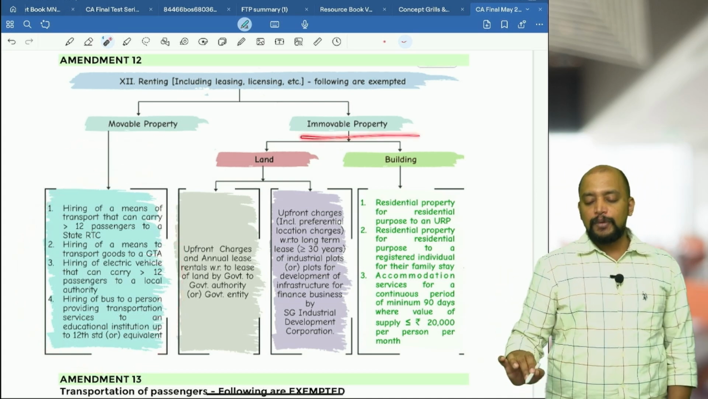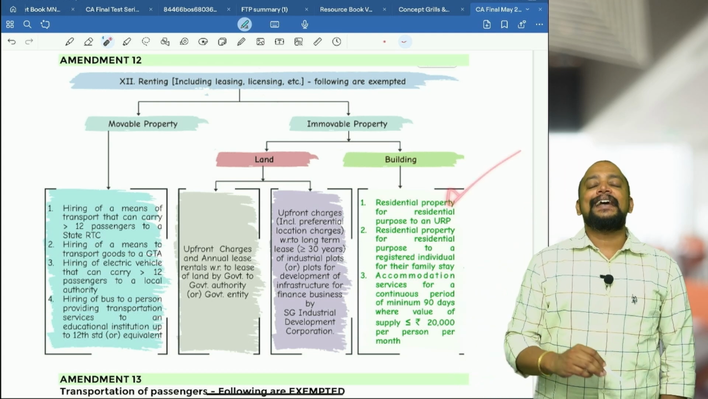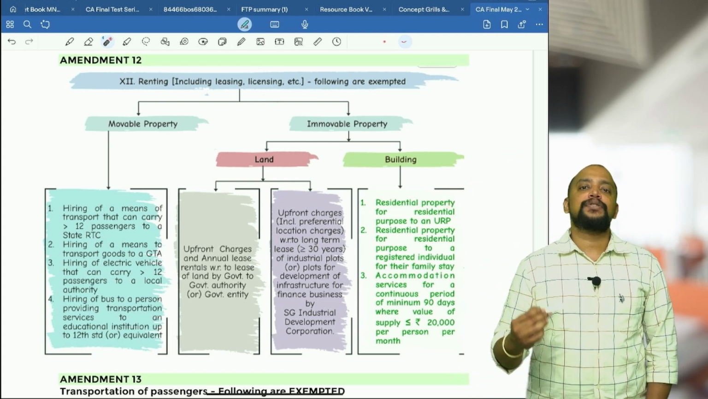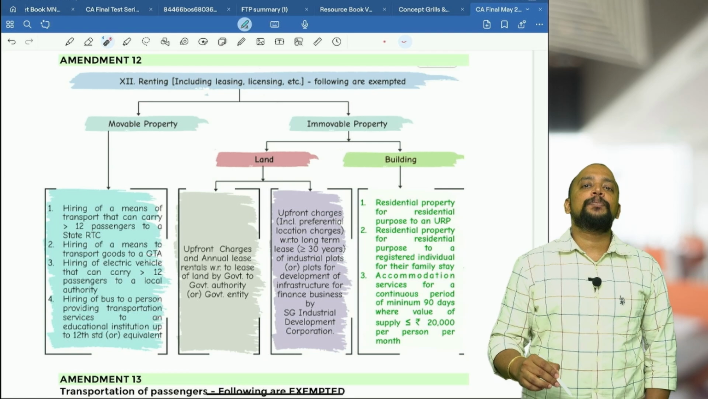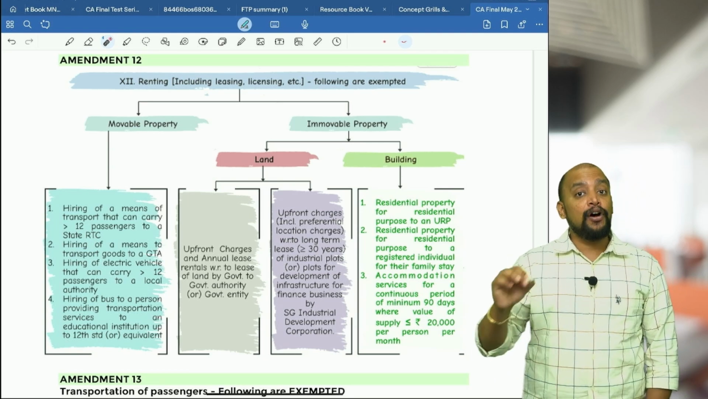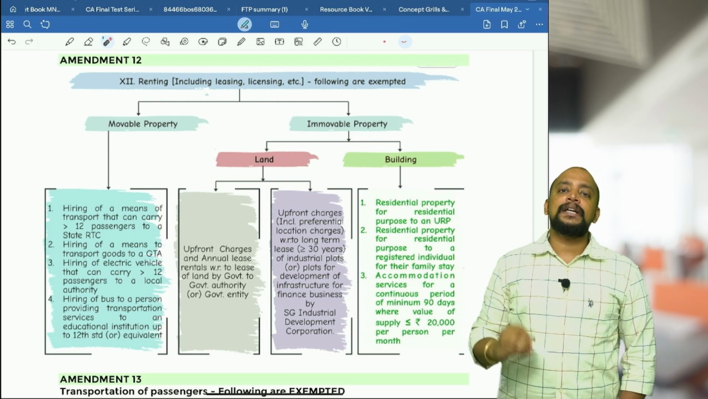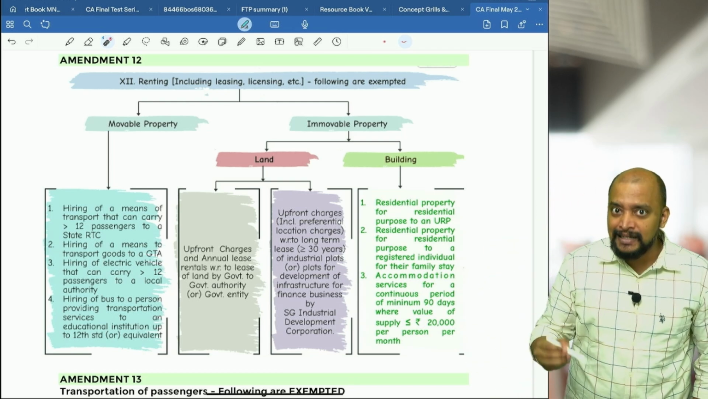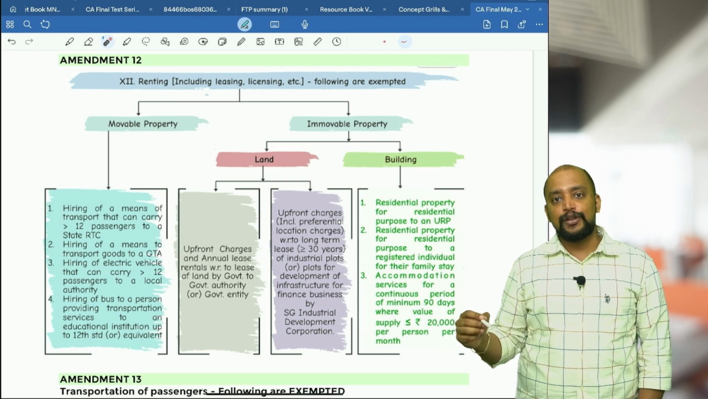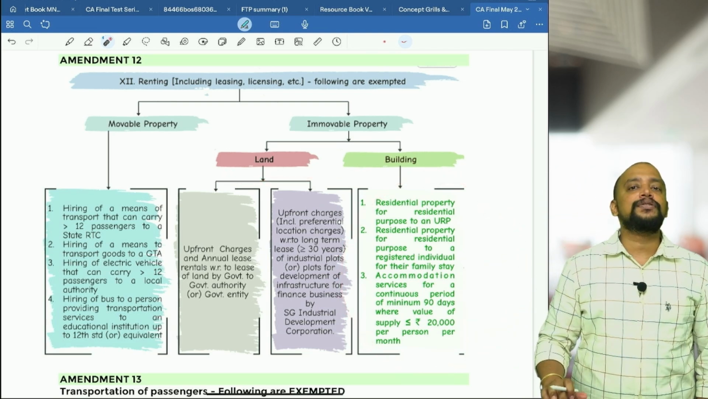When it comes to immovable property, for building already we have seen 3 exemptions. One is what? Residential property for residential purpose to an unregistered person. Residential property for residential purpose to a registered individual for that individual's family stay. And then accommodation services minimum 90 days, and subject to maximum 20,000 rupees per person per month, that is exempted. Then in case of land also we have exemption.